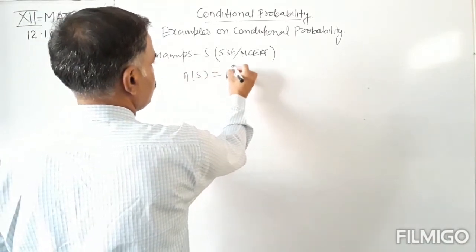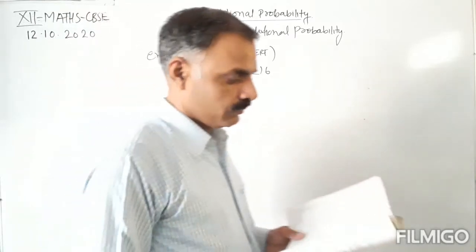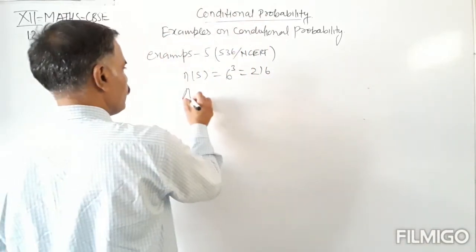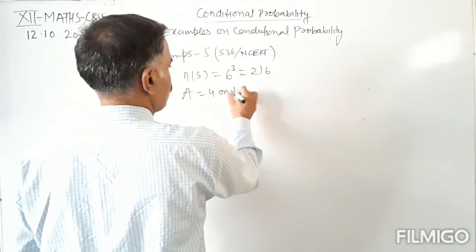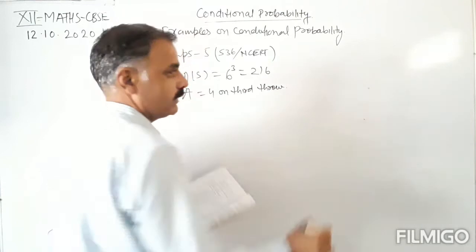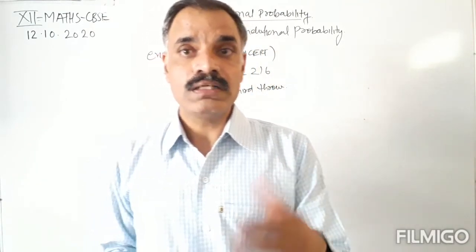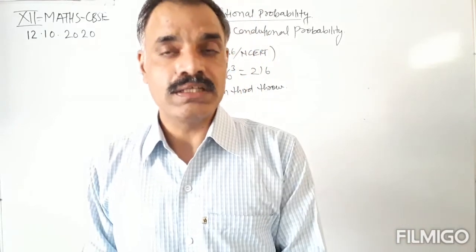so total number of events is 6 to the power 3, that is 216. Now event A is given as 4 on the third throw. So the third throw is fixed, that is 4. So what will change? First throw and second throw will change.